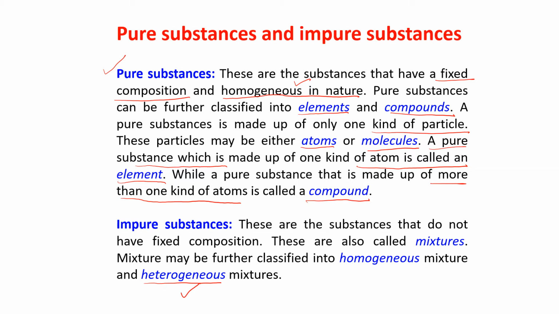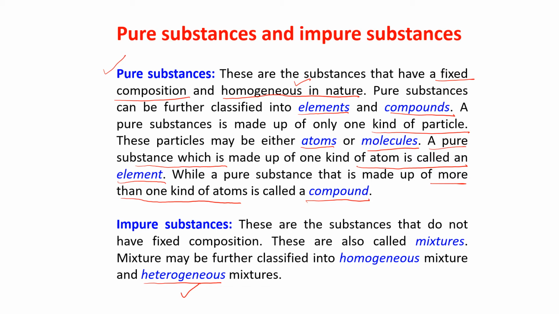In any ratio you can mix, and throughout the bowl, the composition of the rice and the stone is not the same. That is known as heterogeneous. This homogeneous and heterogeneous, we will do in the next chapter, the chapter of mixtures, and there we will talk about this.